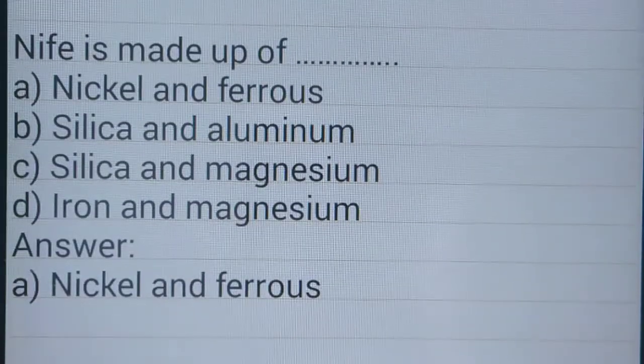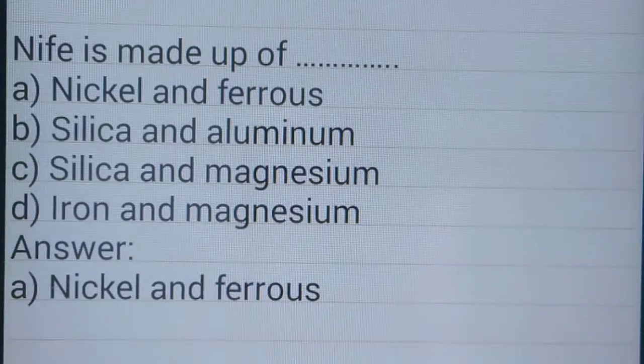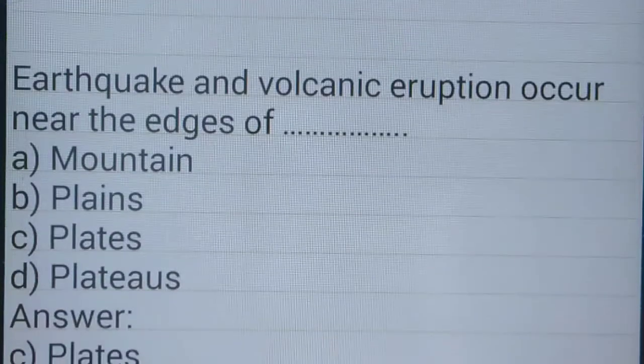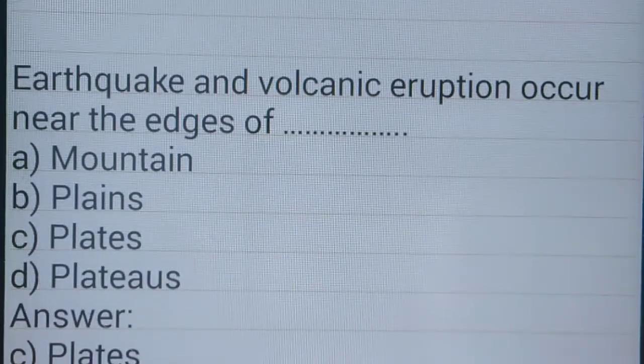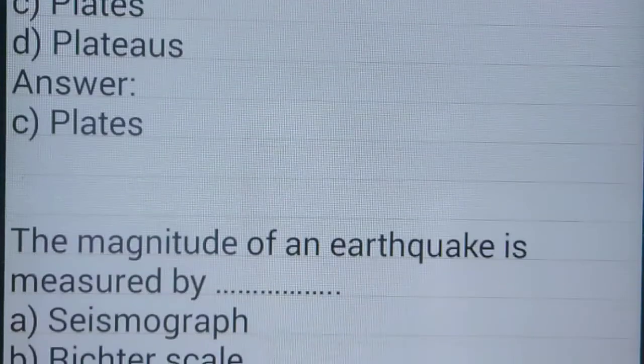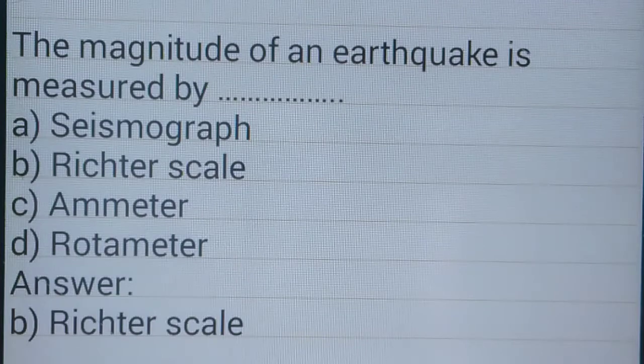Knife is made of nickel and ferrous. Earthquakes and volcanic eruptions occur near the edges of plates. The magnitude of an earthquake is measured by the Richter scale.